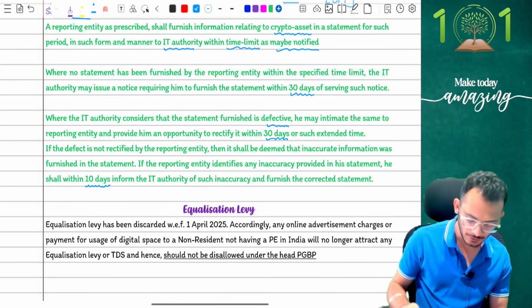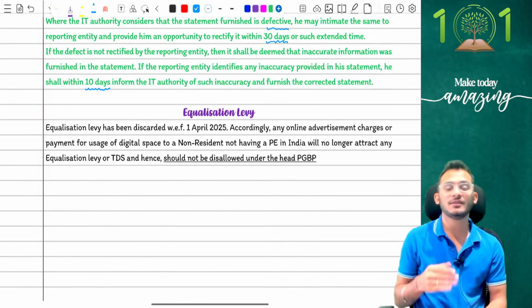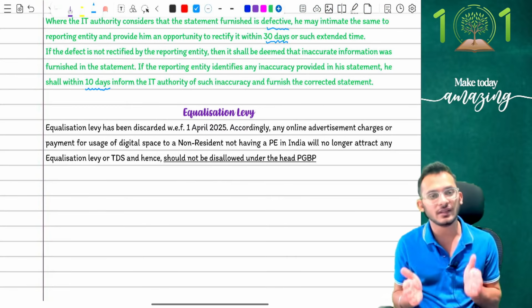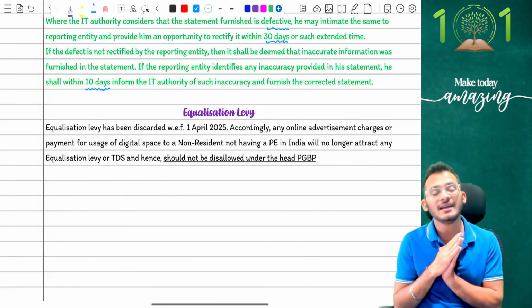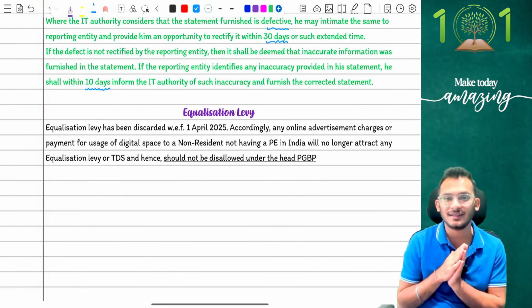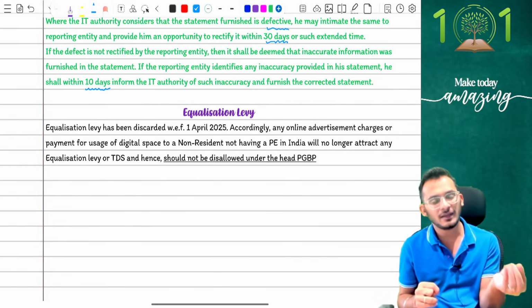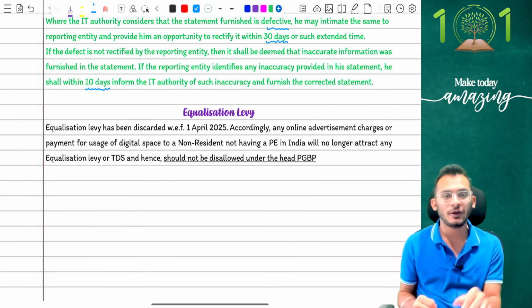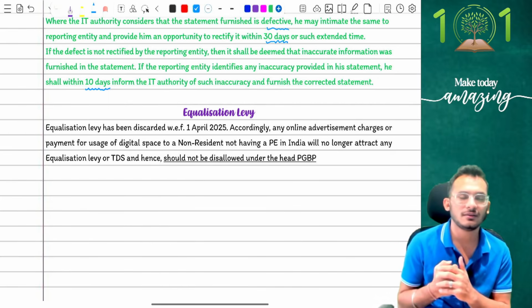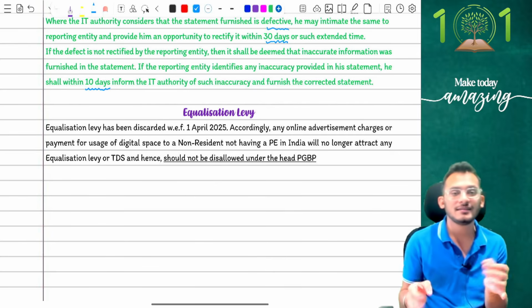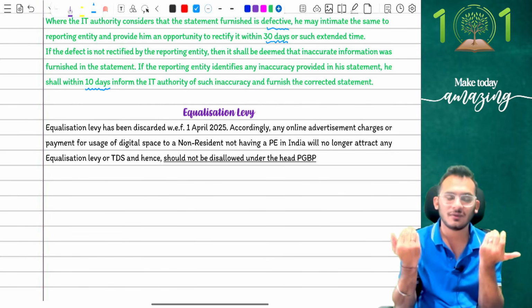Yes. Good. That brings me to the last one, people. Now, this is not an amendment, but more of a removal. For those who know, people, until last year you would have learned there is something called equalization levy, which was part of the Finance Act 2016. First, we had equalization levy 1.0, then we had 2.0. 2.0 got removed last year itself. This year, income tax is proposed. We are going to remove 1.0 as well.